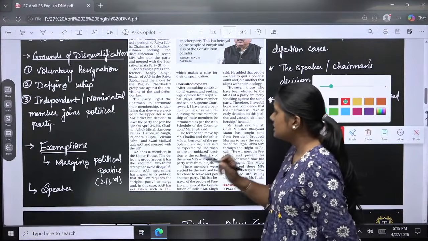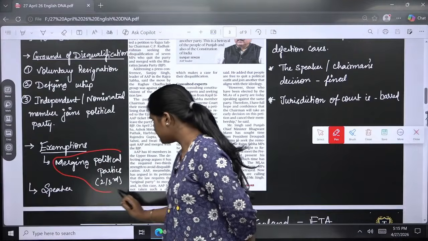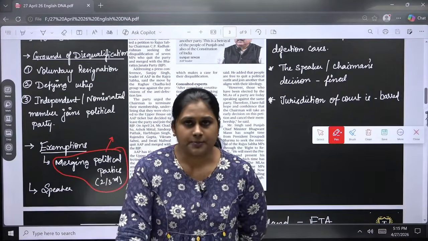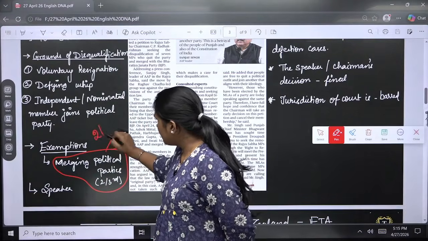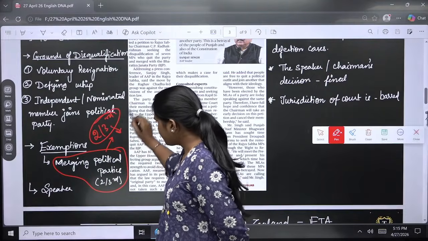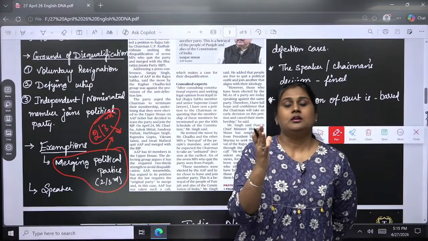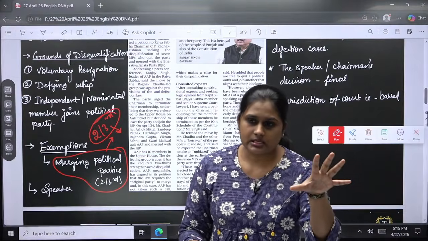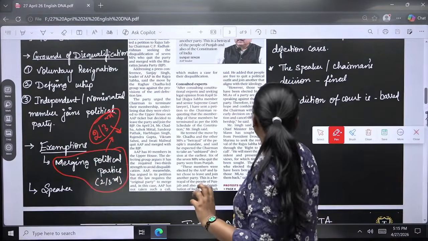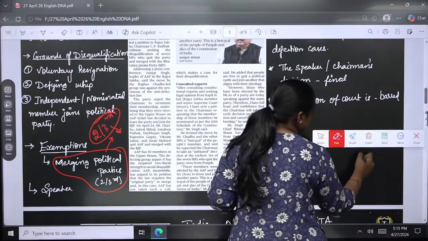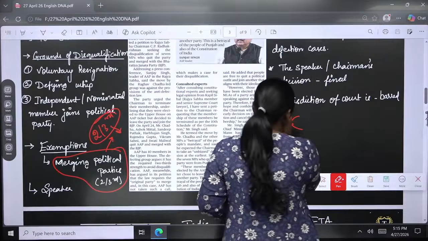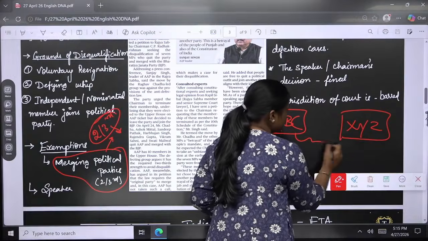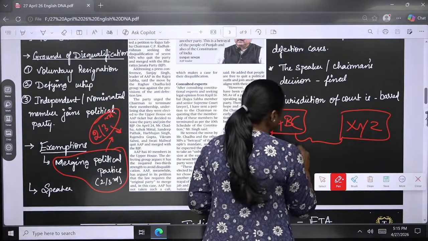First one is, if any party would like to merge with another party, and two-thirds of the party people are willing to shift to the merging party, then it is okay. So if ABC party is there and XYZ party is there, these two parties are coming into consideration of merging.